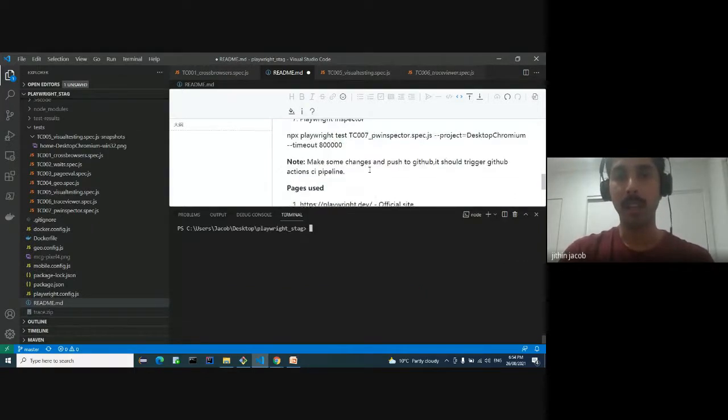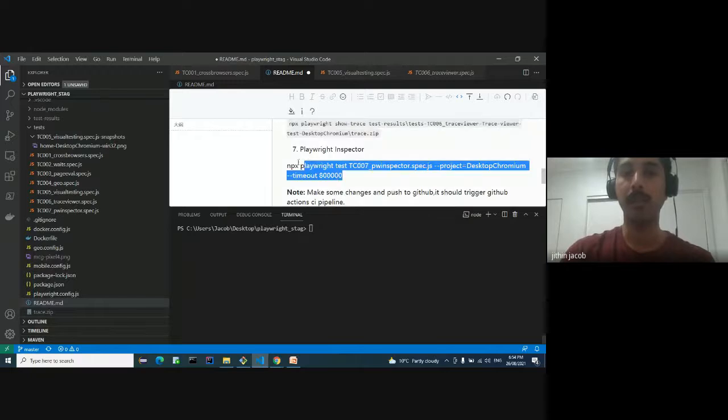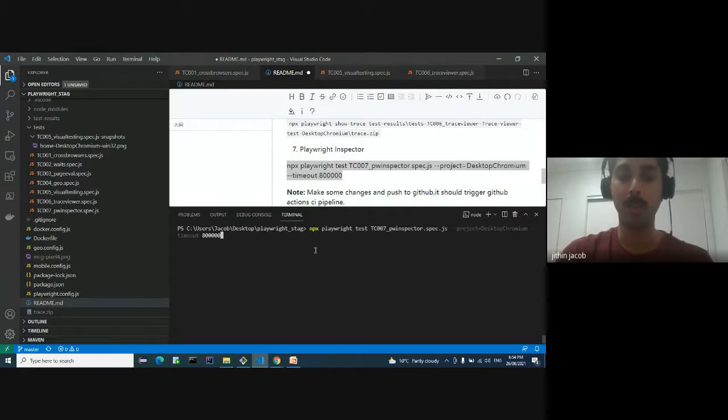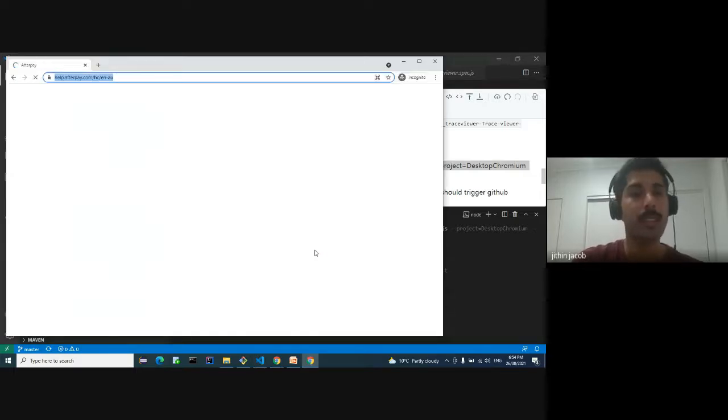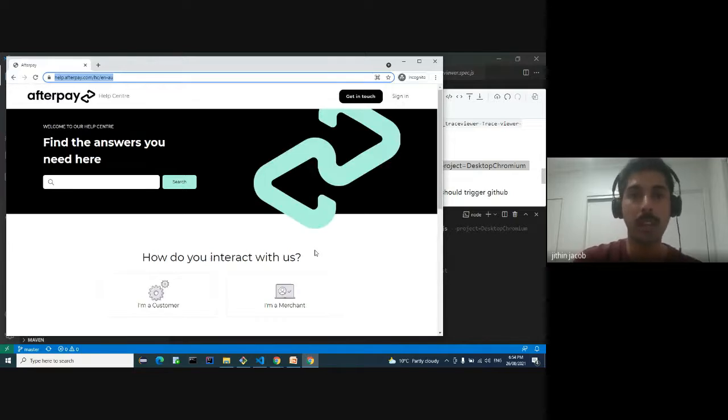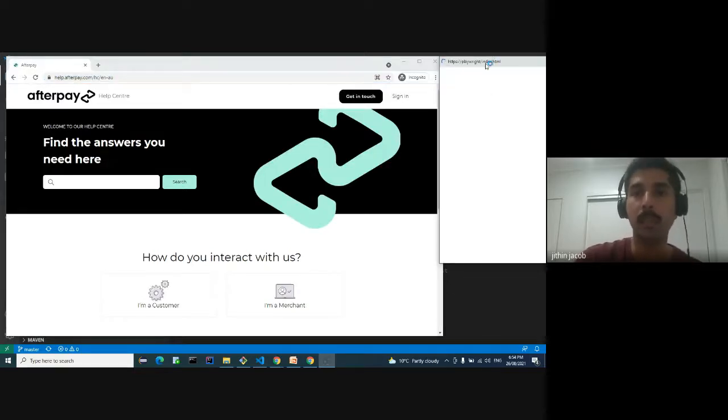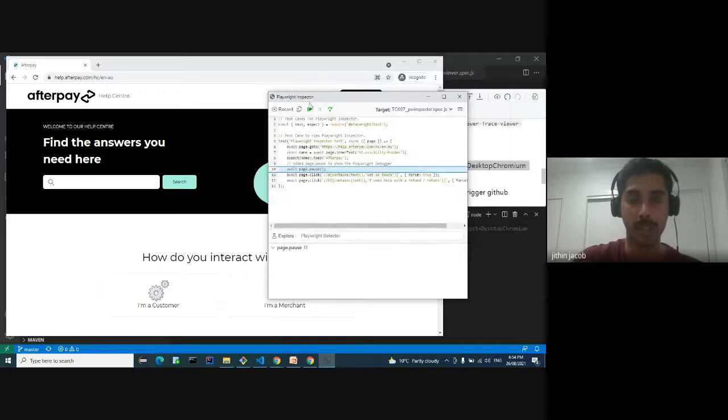Now let's look at the last feature, which is the inspector. Let's say you want more debugging, like these options are not enough. We want more debugging to be there. So we will pause the page, then we will see what's happening in that page. Don't worry about the test cases for this one. We are trying to see what's there in that debugging feature, which we have seen during the geolocation.